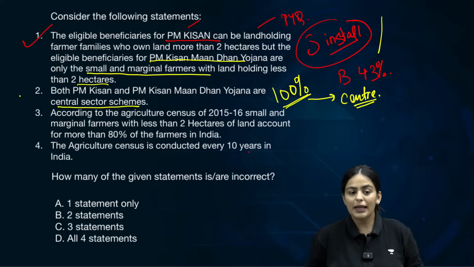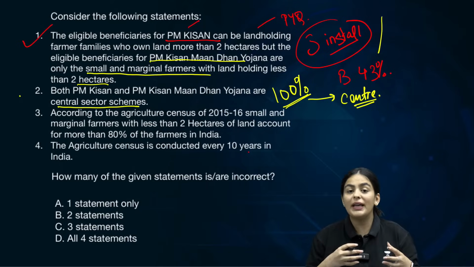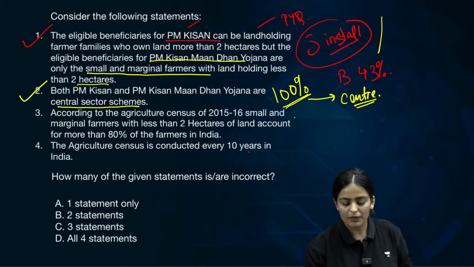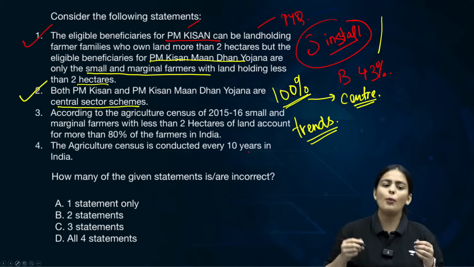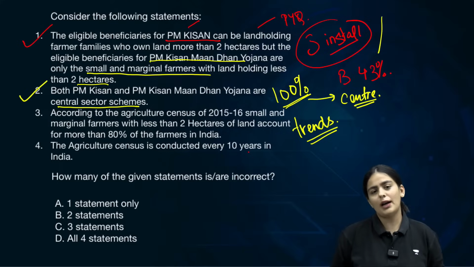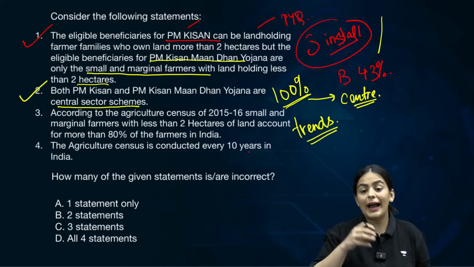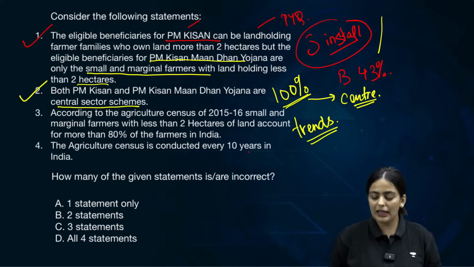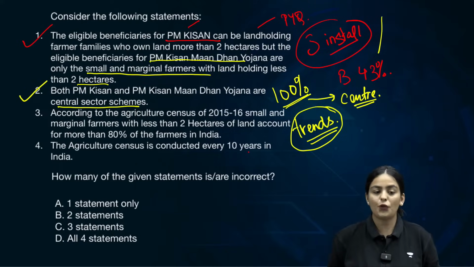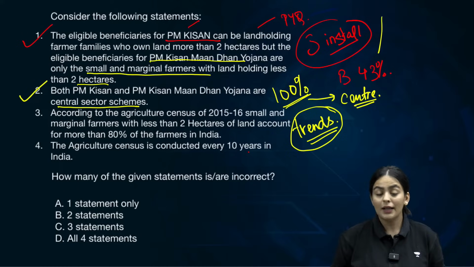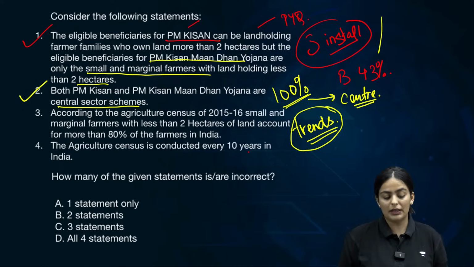Now, third statement is not me checking whether you know the facts or not. Third statement is something that UPSC also does in the form of checking if you know basic trends related to India. Basic trends related to the important sector, which is agriculture. Now, how many of you have often heard the argument that in agriculture we suffer from a big problem of land fragmentation? Have you heard this statement that Indian agriculture suffers from the issue of land fragmentation? That is exactly what the statement is talking about.